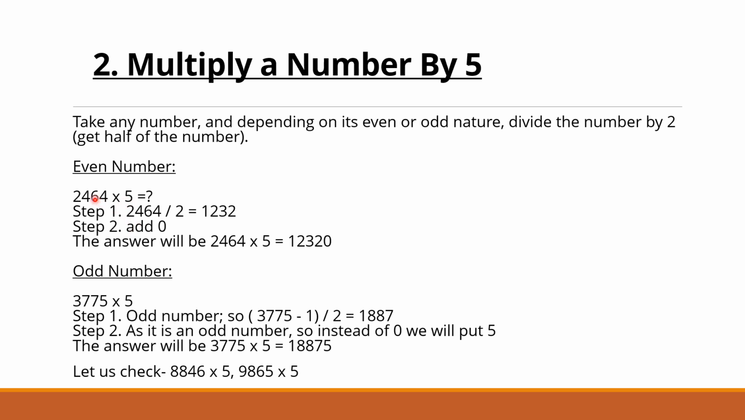So what we will do? We just take the half of the number. So half of 2464 is, just see, 1, 2, 3, 2. Okay, and we add 0 after it. So directly we are having this as our answer. No need to take pen, paper, just mentally we can solve it.